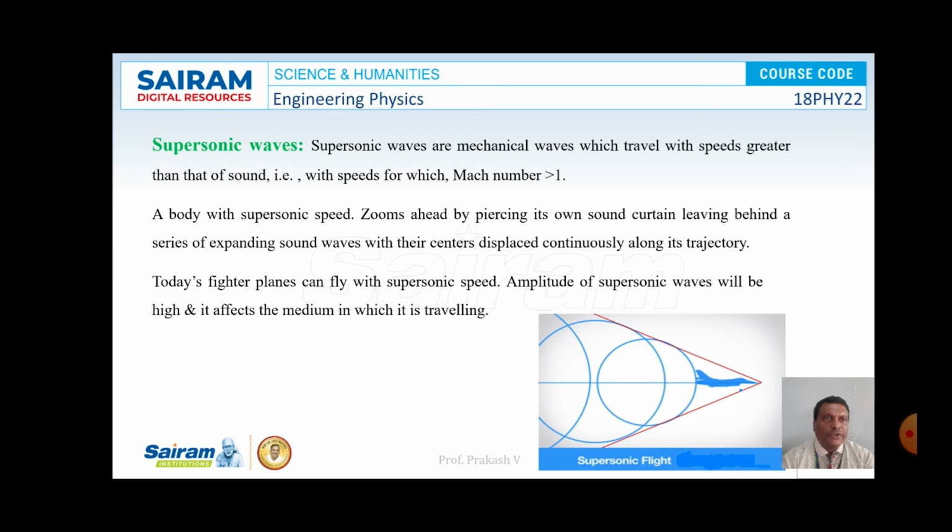Here the amplitude of supersonic waves is observed to be very large, and supersonic waves disrupt the media through which they travel. These are some of the characteristics of supersonic waves. Supersonic waves are produced due to sudden dissipation of mechanical energy in a small region. They have maximum amplitude, they disrupt the media through which they travel, and the Mach number is observed to be greater than 1.